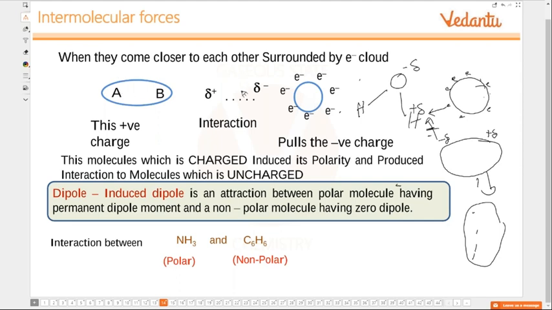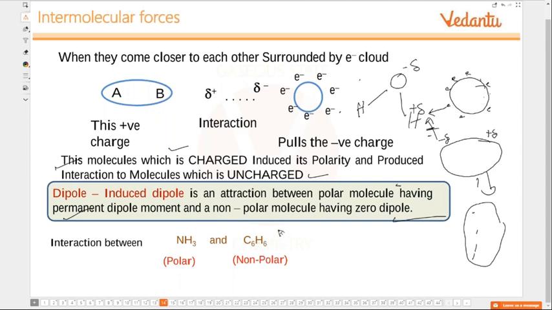This is what is called induced dipole interaction. The molecule which is charged induces its polarity and produces interaction with the molecules which are uncharged. Dipole-induced dipole is an attraction between polar molecules having a permanent dipole moment and a non-polar molecule having zero dipole moment.